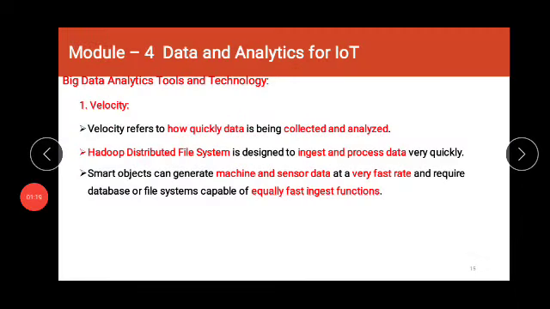The first V is velocity. Velocity refers to how quickly data is being collected and analyzed. Now we can see there are thousands of sensors present in an IoT network, and each sensor is capable of producing some data. Hence a large amount of data is going to be generated in a very short amount of time. Hence the data is going to be generated very quickly, and for such type of data we can use HDFS, that is Hadoop distributed file system, which is basically designed to process a large amount of data very quickly.